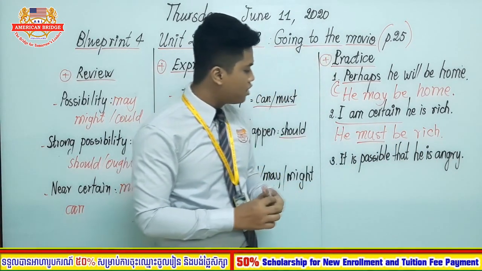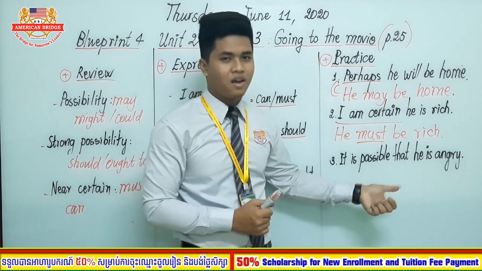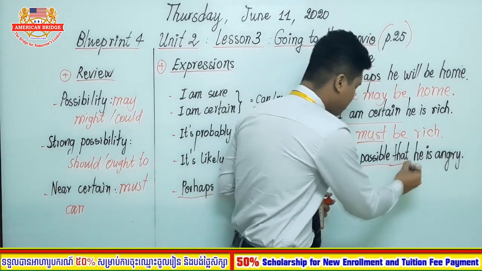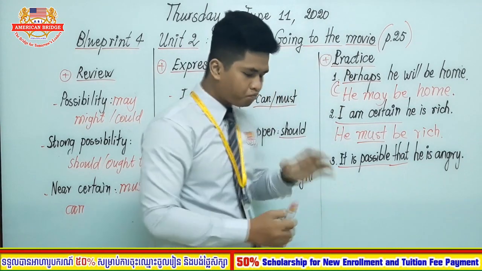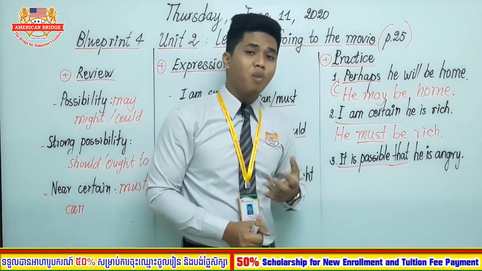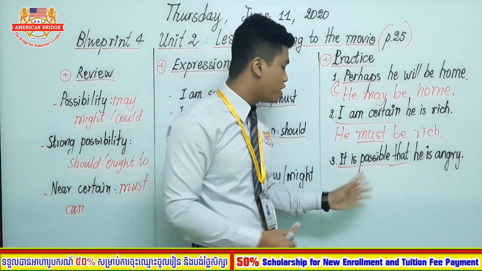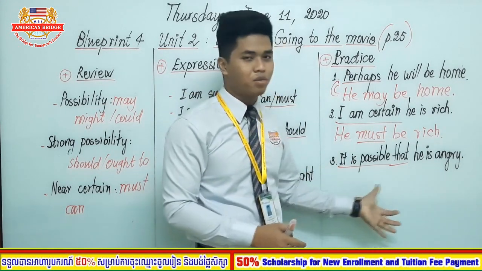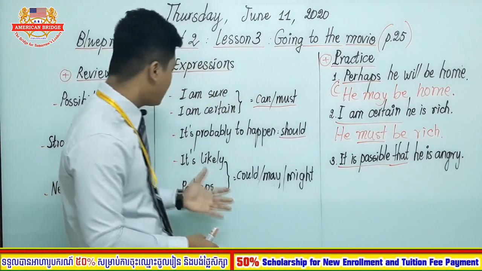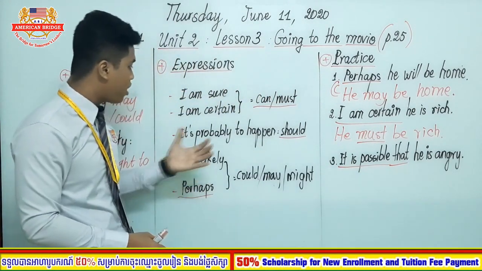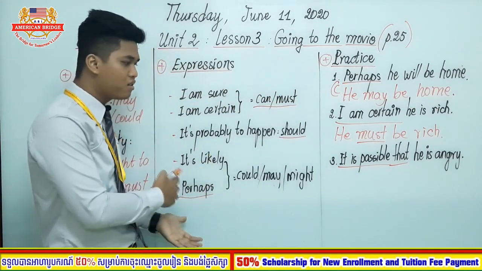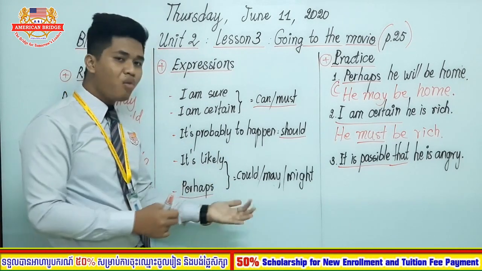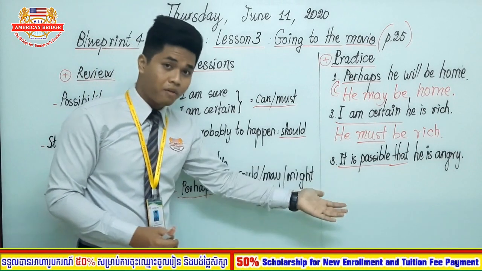Last but not least, it is possible that he is angry. So the phrase it is possible that. Here, what is the modal verb that you can use to replace this phrase that has the same meaning as it is possible that? Okay, here everyone, it is possible that. There is no such phrase here.